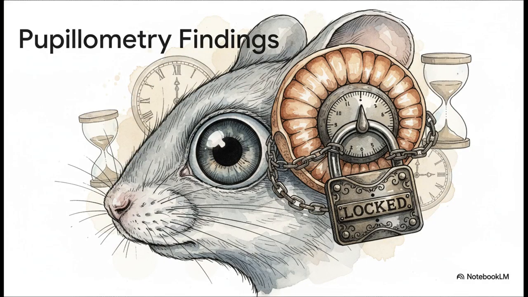To answer this, the researchers tracked the brain states of awake mice using pupillometry. Just like our pupils dilate when we're stressed or super alert, mouse pupils do the exact same thing, giving us a real-time window into their neuromodulatory state. So, they tracked these spontaneous pupil changes while measuring cochlear vibrations.